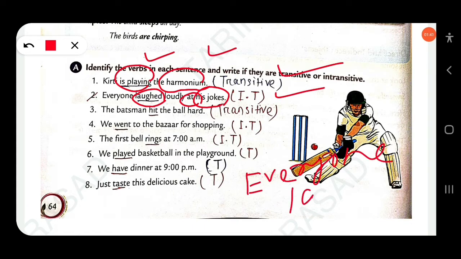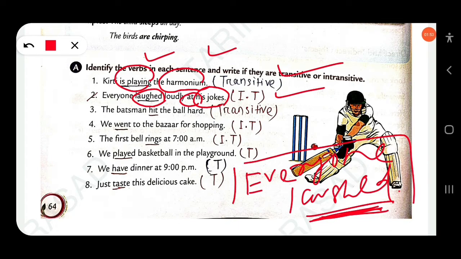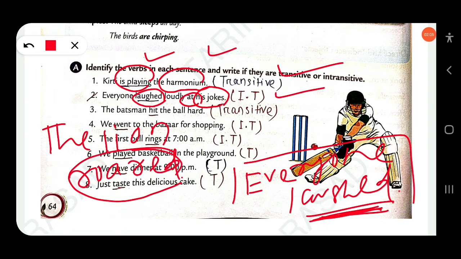Everyone laughed. After this verb no word is required to make it a complete sentence. Just another example: the lion roared. Roared is an intransitive verb.